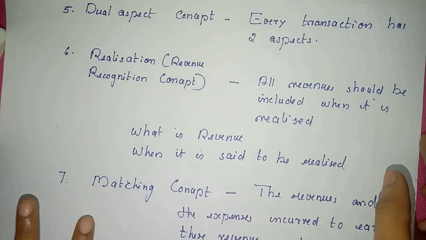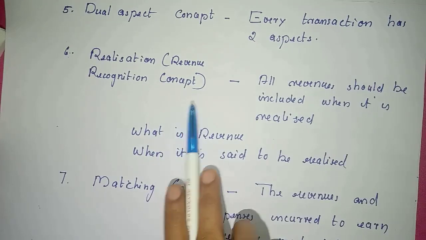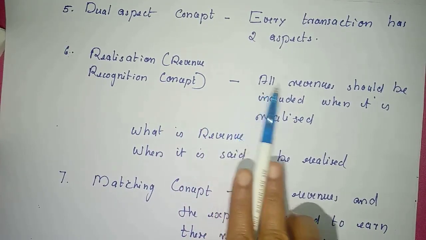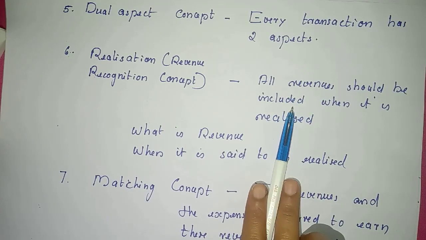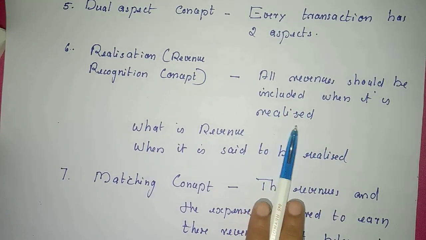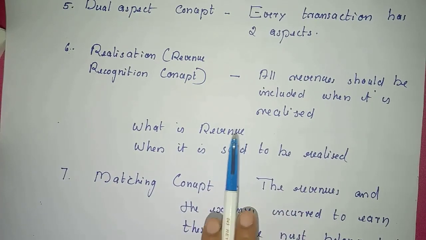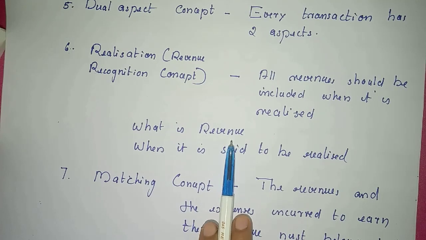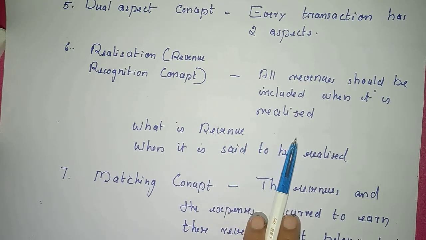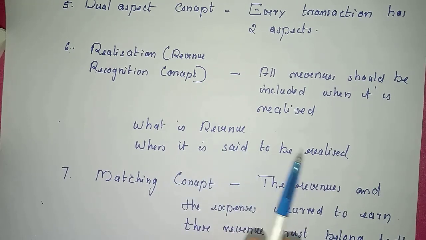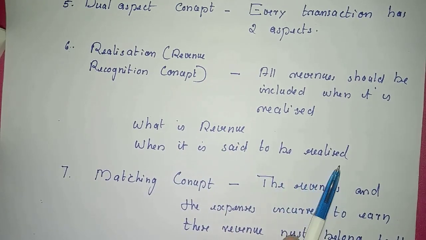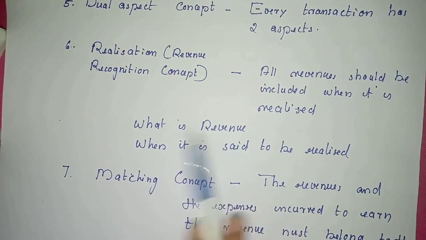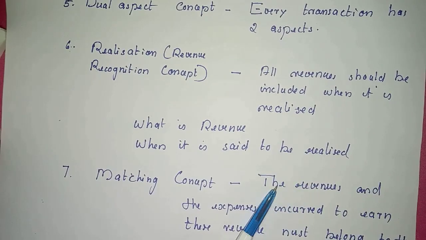Next one is realization or revenue recognition concept. It says that revenue should be included in the books of accounts only when it is realized. Then, what is a revenue? Revenue means all the cash inflows in the form of sales or all the cash inflows in the form of interest, dividend, royalty, etc. All these are known as revenues. And then next question. When is a revenue said to be realized? A revenue is said to be realized when a legal obligation to receive it arises.